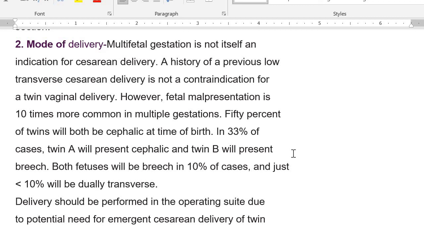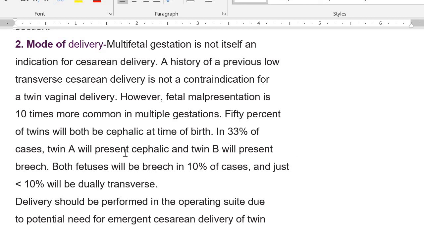Multifetal gestation is not itself an indication for cesarean delivery. A history of previous low transverse cesarean section is not a contraindication for twin vaginal delivery. However, fetal malpresentation is 10 times more common in multiple gestations. In 50% of twins, both will be cephalic at the time of birth. In 33% of cases, twin A will present cephalic and twin B will present breech. Both fetuses will be breech in 10% of cases, and in just less than 10% they will be dually transverse, where both babies are lying transversely.